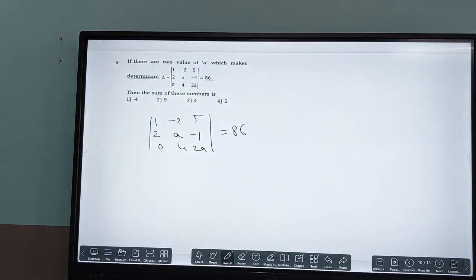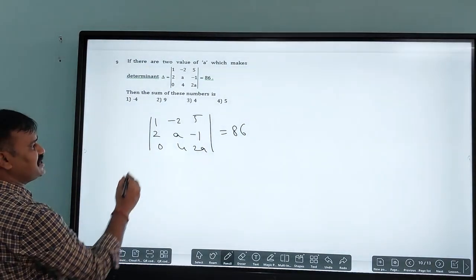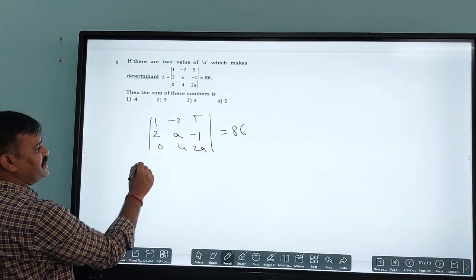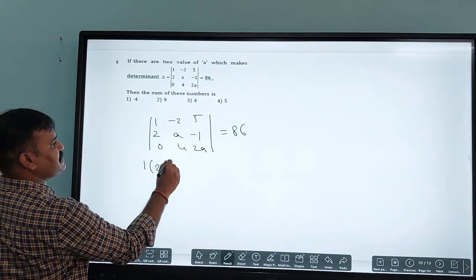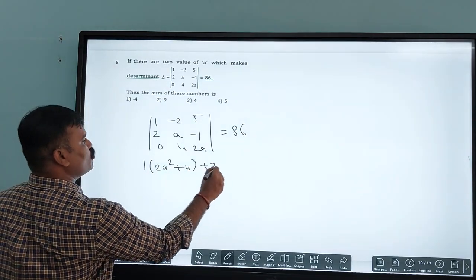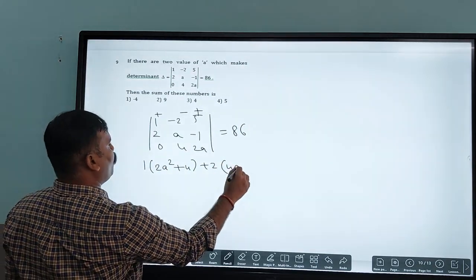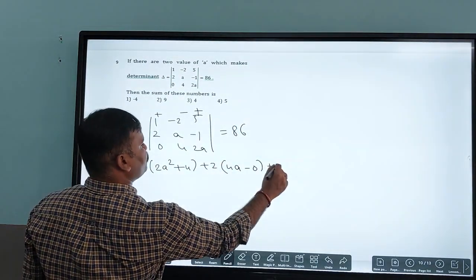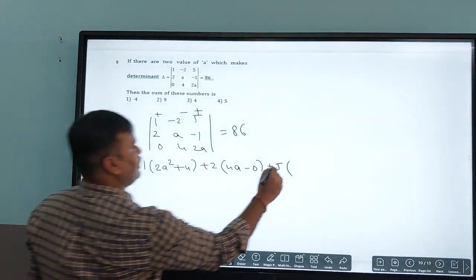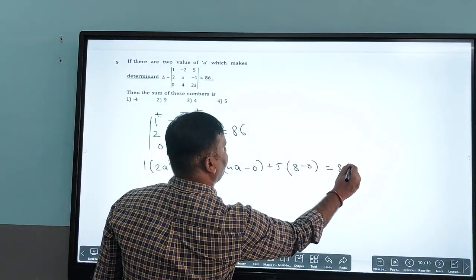So now use the determinant rule here, just expand that one by using the normal expansion. 1 of 2a squared plus 4, plus 2 of, you know plus minus plus, and next we'll get 4a minus 0, plus 5 of, and we'll get 8 minus 0, is equal to 86.